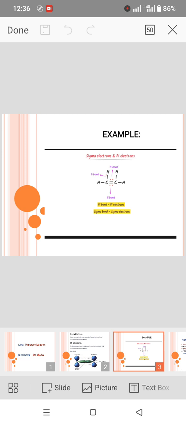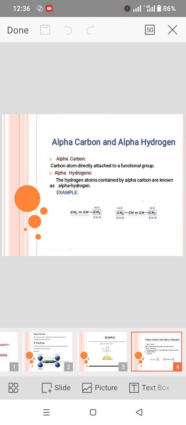Other than this double bond, there are also carbon-hydrogen bonds, and these are also considered sigma bonds.